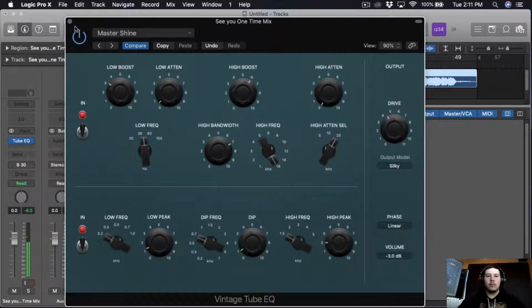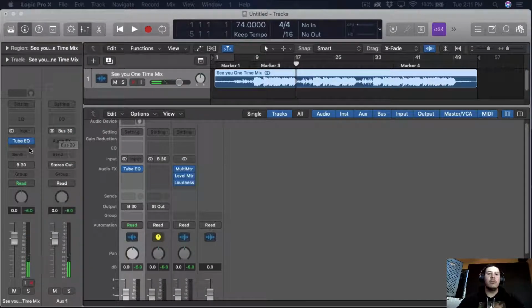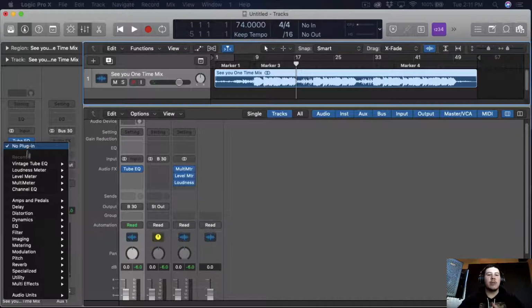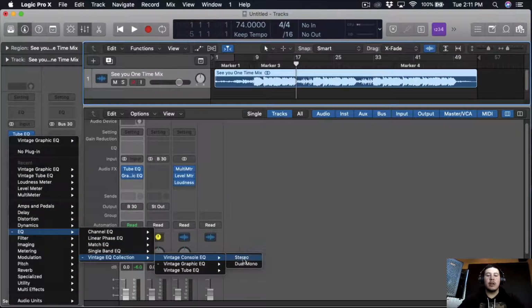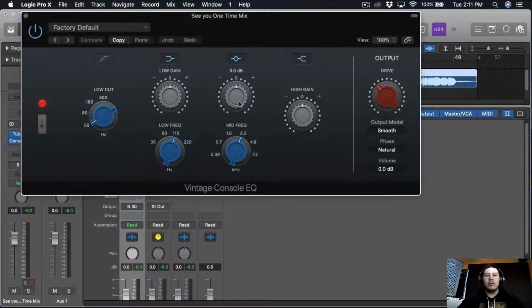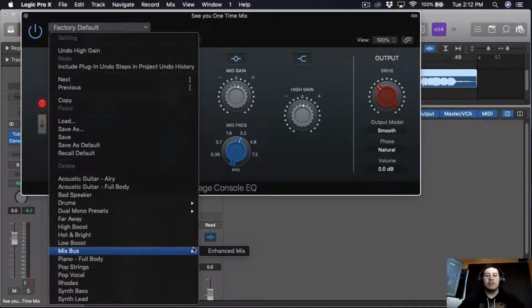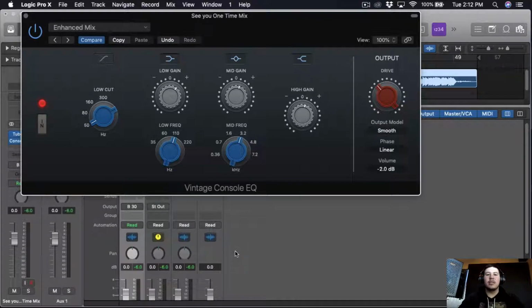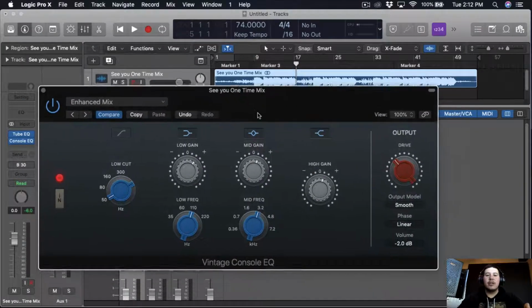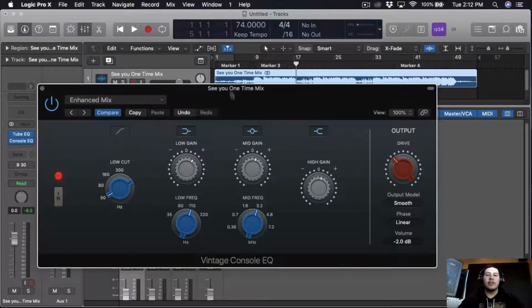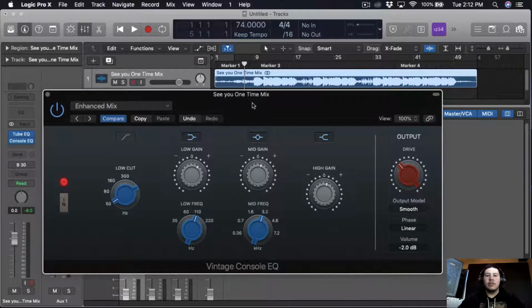But for now, I guess. Okay, so I like how that sounds. I pulled back the highs just a little bit because I want to add another EQ, so vintage in the console. And I'm using these just to boost up the upper mids, probably a dB or so, as well as the highs. But before we do that, I just want to do enhance mix. Personally, I like using presets just because it adds to the master, and then you can just make changes off of there. So we're just gonna play it back, and then we're just gonna make some changes.